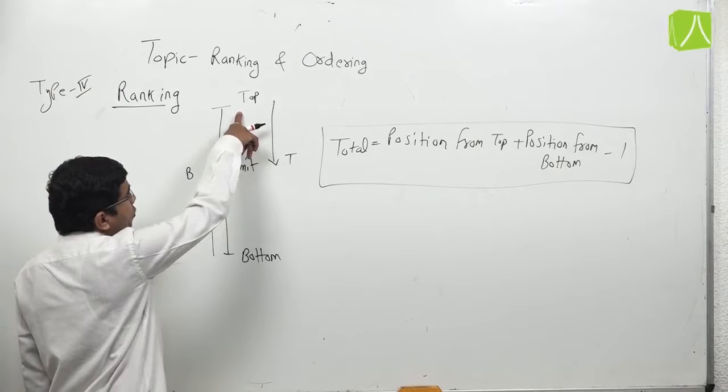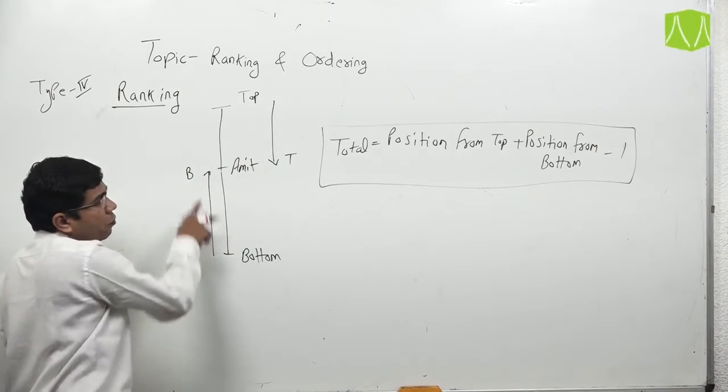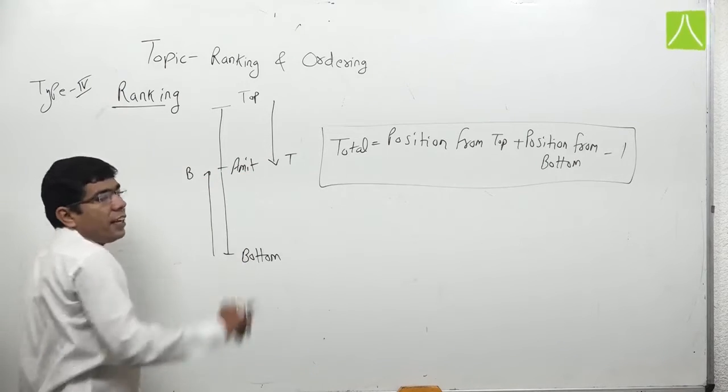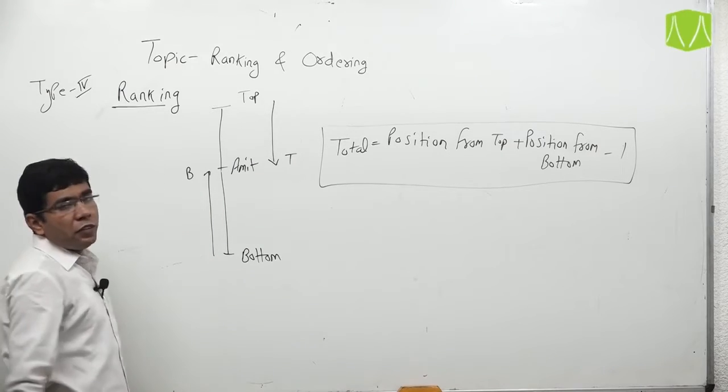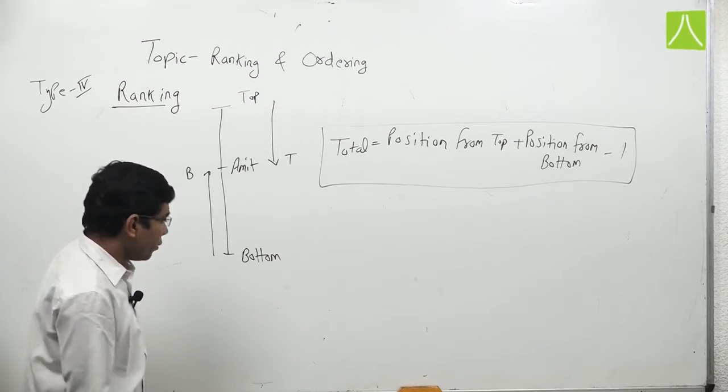Here, Amit's position from top plus Amit's position from bottom minus 1. Here again we count Amit from the top as well as from the bottom, so we have to subtract 1.